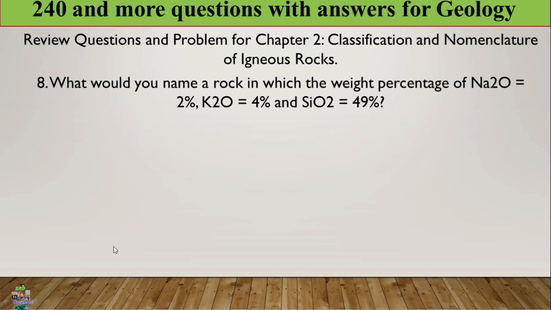I will answer the question if it is not understood. Question number 8 is difficult for most students in exams or in studying. What would you name a rock in which the weight percentage of sodium oxide is equal to 2%, potassium oxide is equal to 4%, and silica content is equal to 49%?